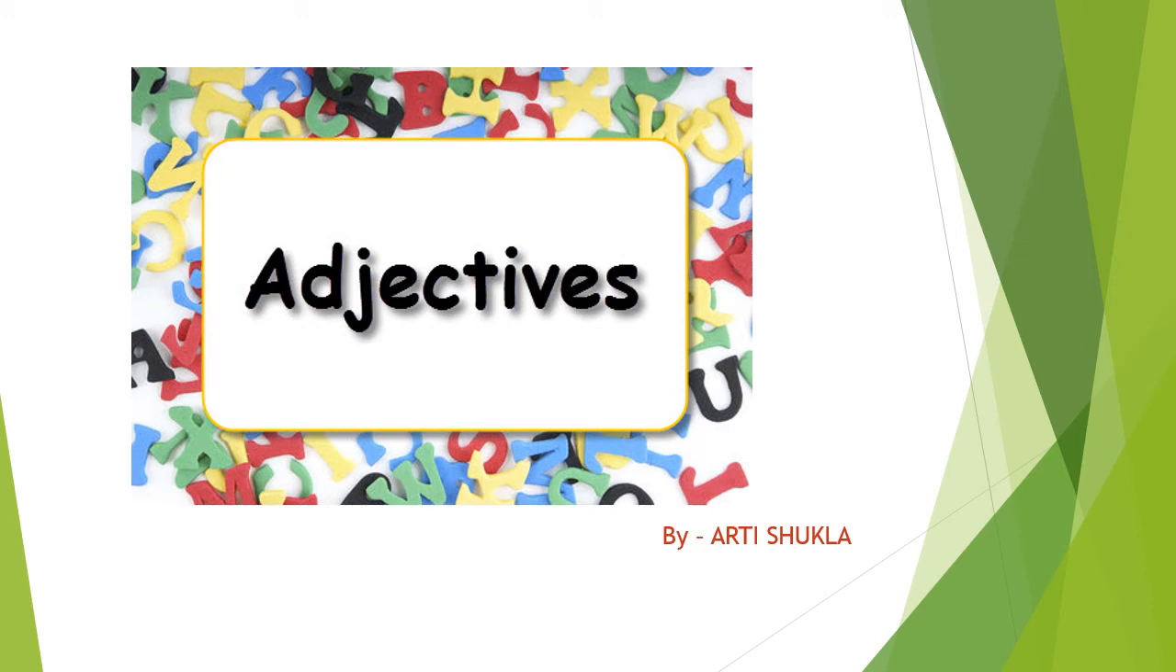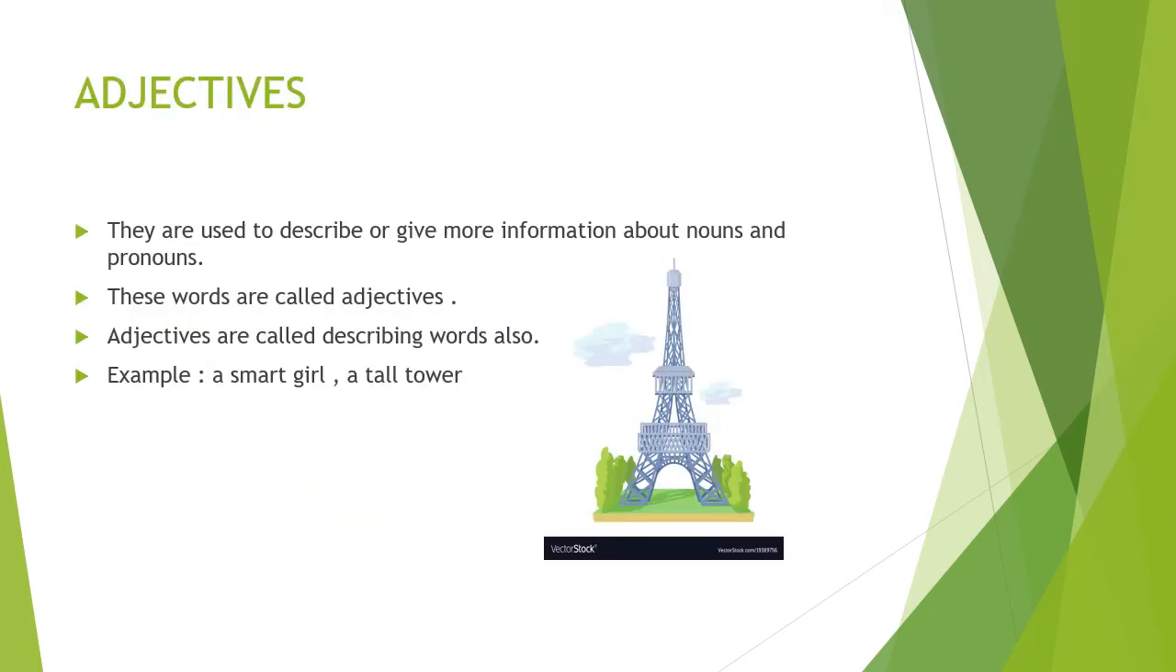Today's topic is adjectives. Today we are going to study about adjectives. Actually, adjectives are used to describe or give more information about nouns and pronouns. Let me make you clear what nouns and pronouns are first. Nouns are the naming words, meaning the name of anything in the world. And pronouns are the words which are used in place of nouns.